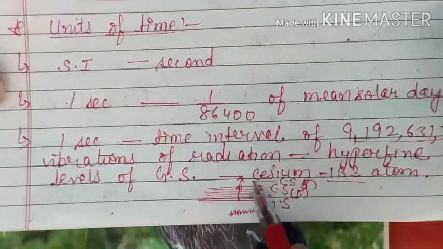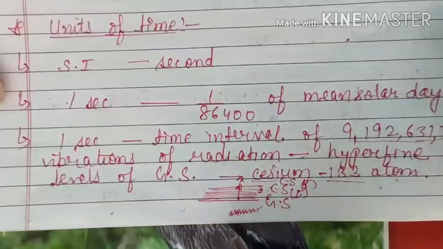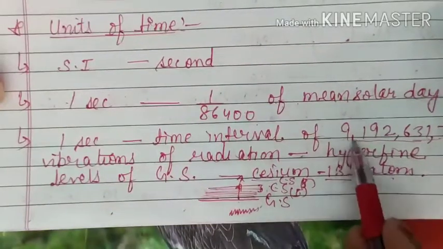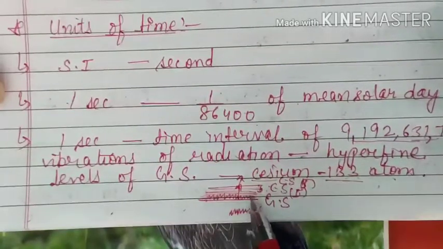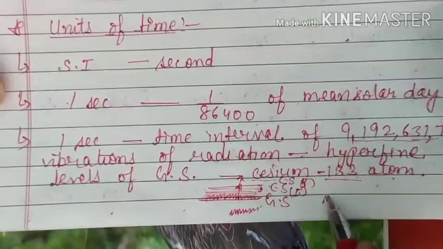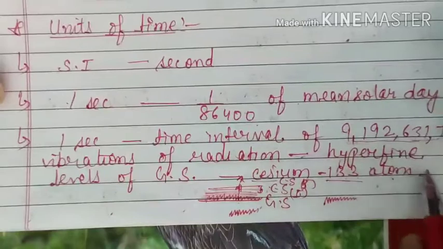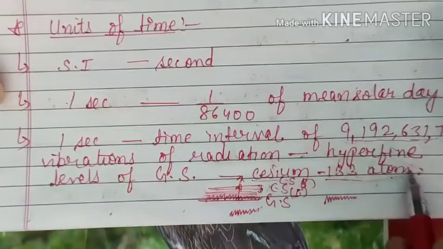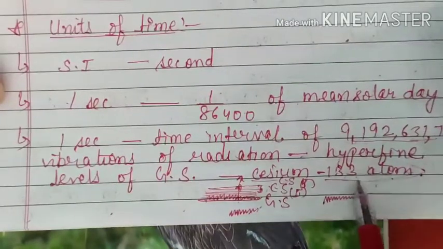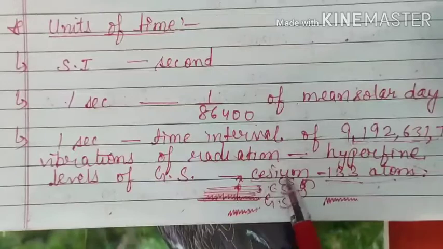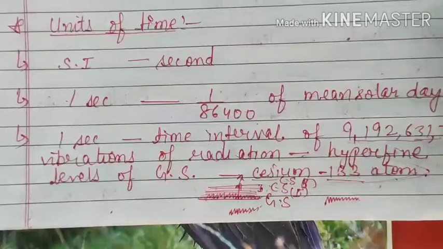So these are also vibrations. When the cesium 133 atom completes these many vibrations between two hyperfine ground state levels, here it is vibrating, this is one vibration, second vibration, like this, the time taken by this cesium atom to complete these many vibrations between any two hyperfine levels of the ground state is known as 1 second.